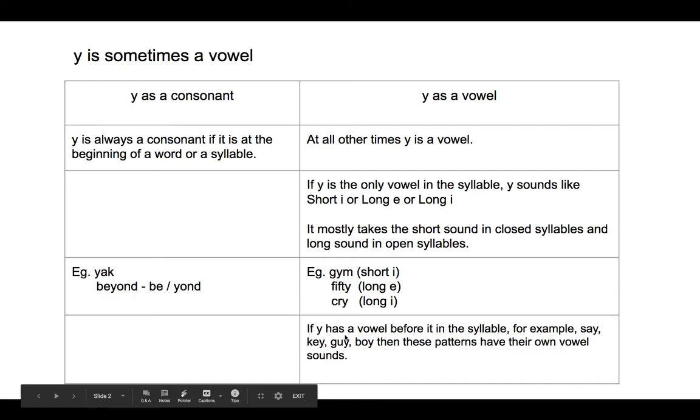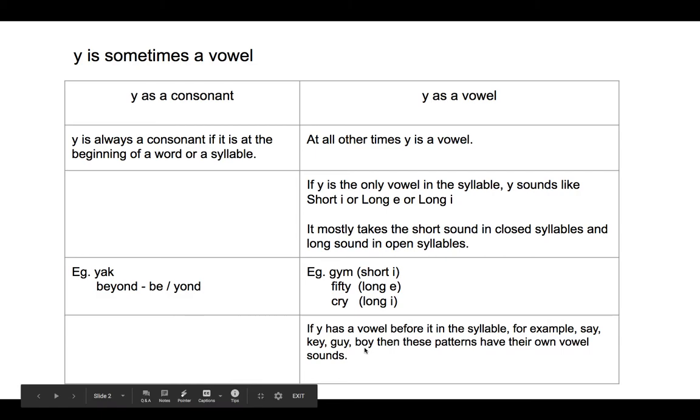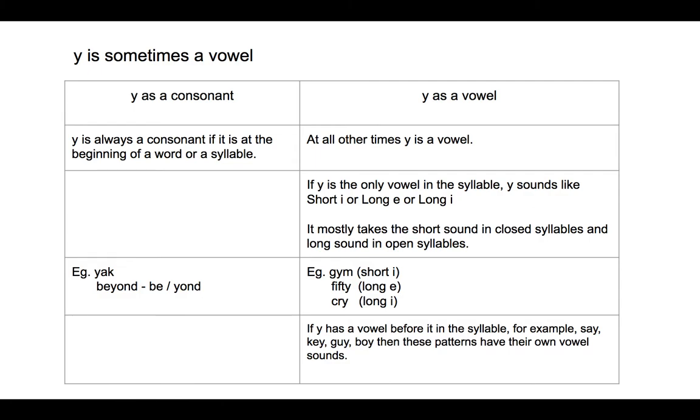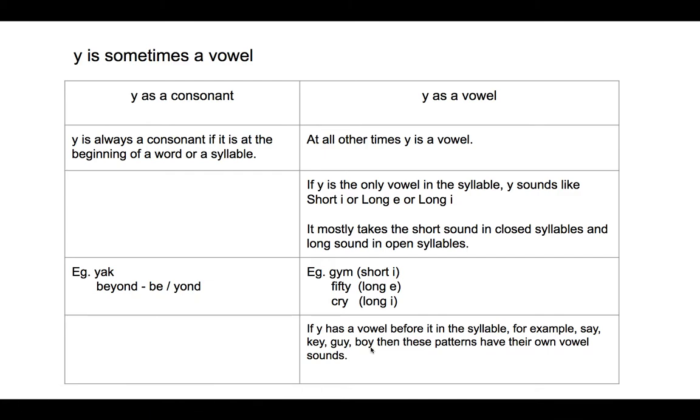If Y has a vowel before it in the syllable, for example, say, key, guy, boy, then these patterns have their own vowel sounds. When two letters combine to form one sound, then it is called a digraph. We have not seen these digraphs so far, so we will discuss this concept later on.